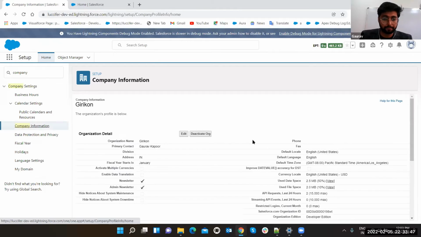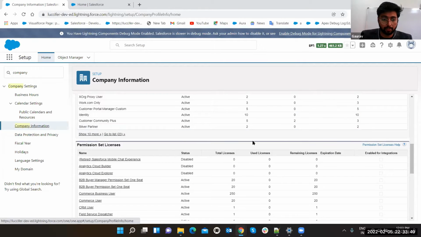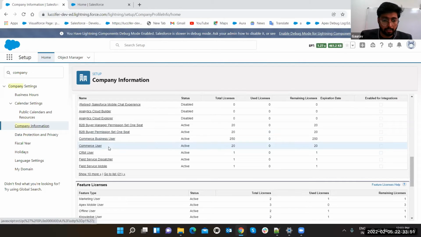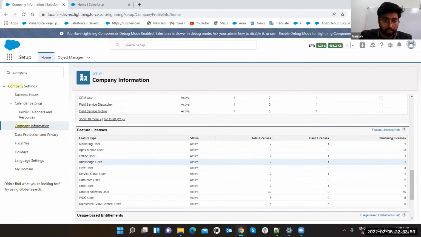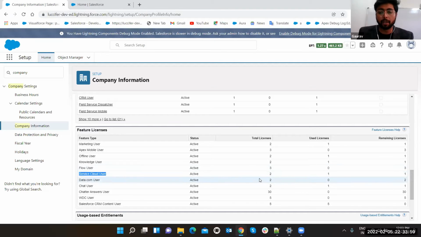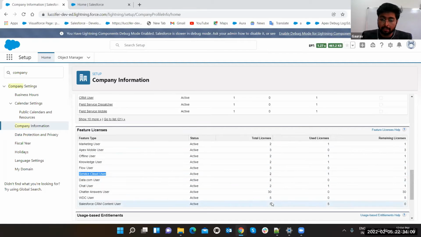Company information. In company information, slide down. And these are the multiple licenses for marketing user, knowledge user, and there must be, yeah, Service Cloud user. See, this is a developer org. Whenever you create a developer org, which I showed you at the start of the Sales Cloud session, just go to company information and you will get to know how many licenses you have for each license type.